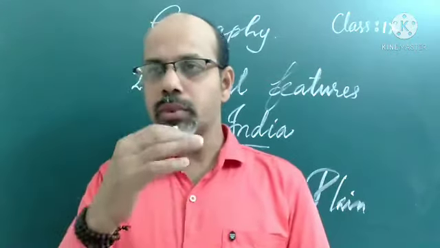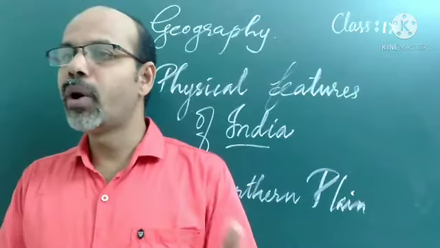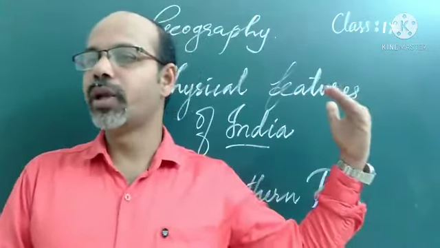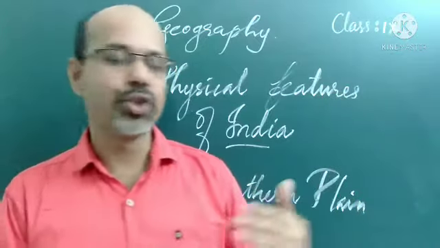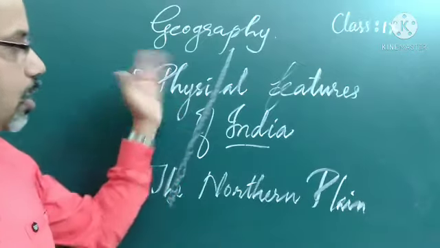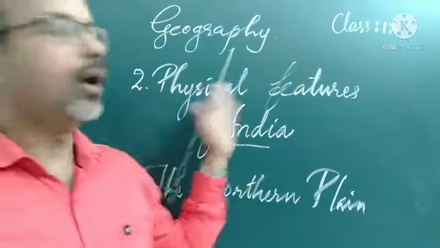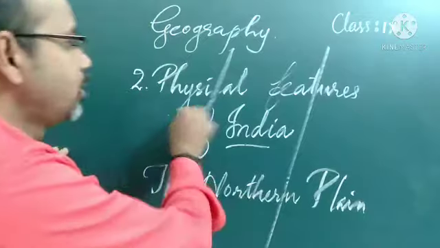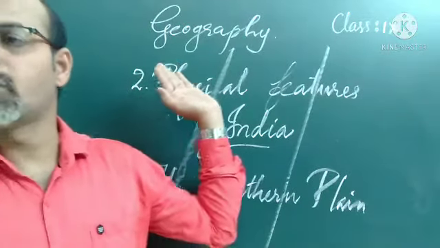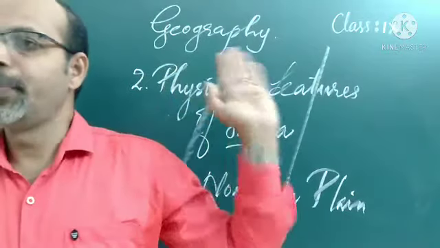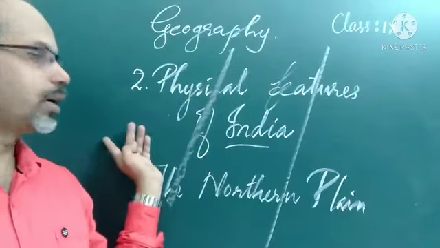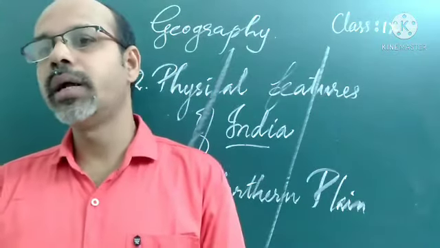The northern plain is broadly divided into three sectors. The western part of the northern plain is referred to as the Punjab plains. So the western part of the northern plains is called the Punjab plains, formed by the Indus and its tributaries.